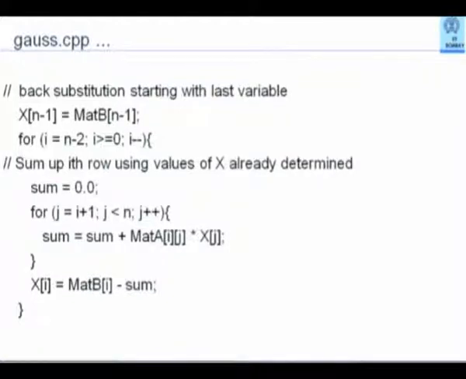The back substitution, of course, starting with the last variable. So x[n-1] is simply mat b[n-1]. And for all values, for i equal to n-2 down to 0, notice that i is now being reduced by 1, i--. You are going backwards. You will first calculate x[n-1], then for i equal to n-2 down to 0, you will sum up all these elements, subtract it from mat b[i] to get the x[i]. This is back substitution.